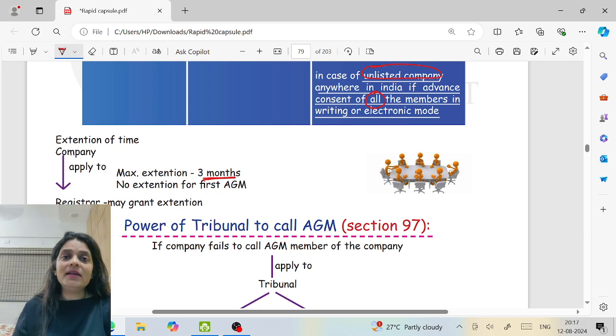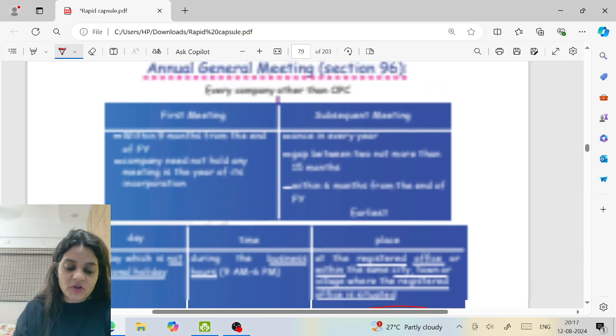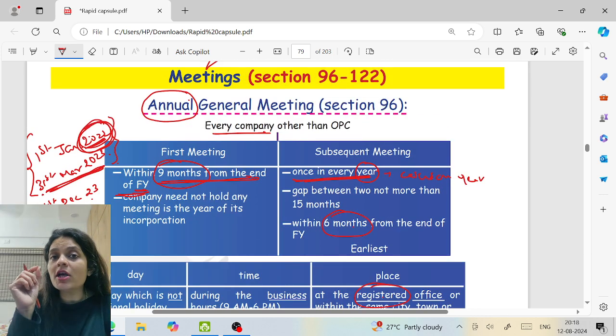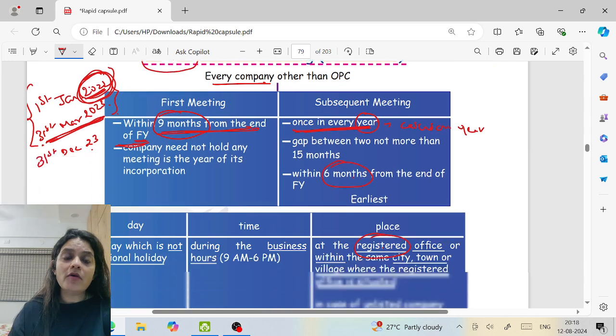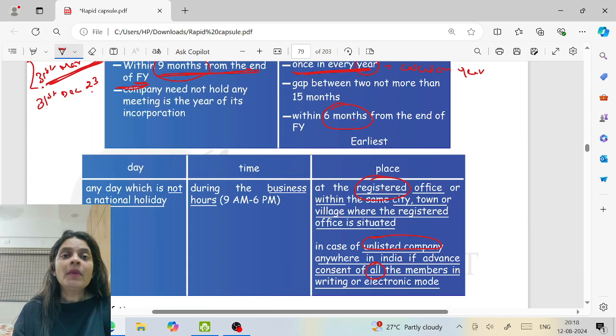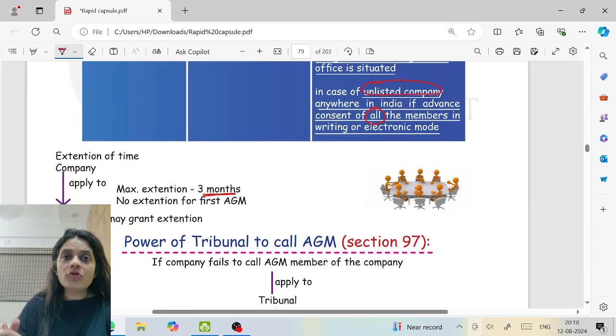Now, Section 97 says it is the power of the tribunal to call the AGM. So when we talk about 96, we are talking about the meeting being called by the company. Now, 97 talks about the power of the tribunal to call the meeting. If the company has not held the meeting, not called the meeting, a member can go to the tribunal, saying the company is not calling the meeting. The tribunal may either order the company to call the meeting or it can itself call the meeting.